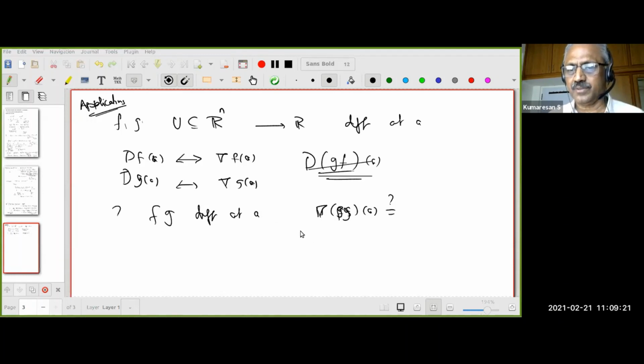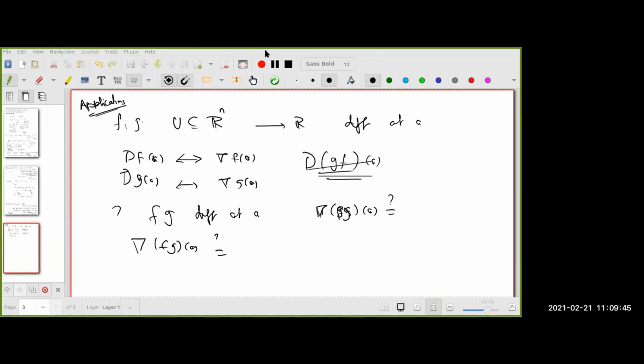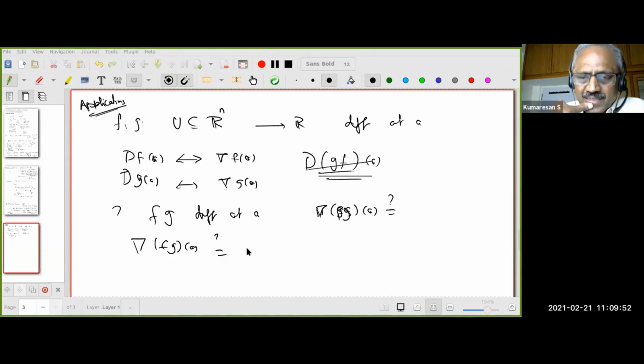The only thing is you have to say what is the gradient of fg at a. Notice that when n equals 1, you know the answer. So what do you think? Use that to make a guess. How many of you can guess? Some of you might have already seen this in your BSc calculus. Amrendra?